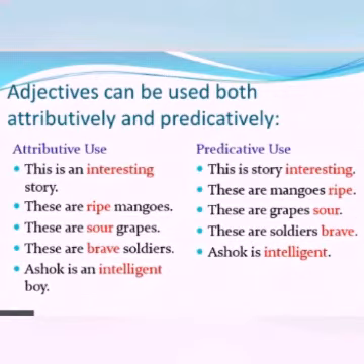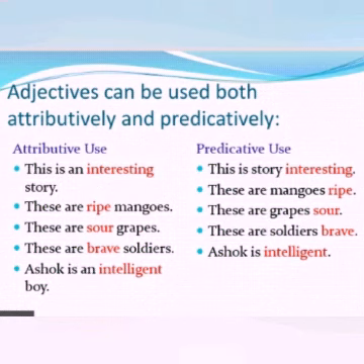And adjectives can be used both attributively and predicatively. Okay, for example, this is an interesting story. So here what is the adjective? Interesting. It is used as an attributive use for the noun. How to use it predicatively? This story is interesting. Okay, so here the same adjective interesting is used, but as a predicative.